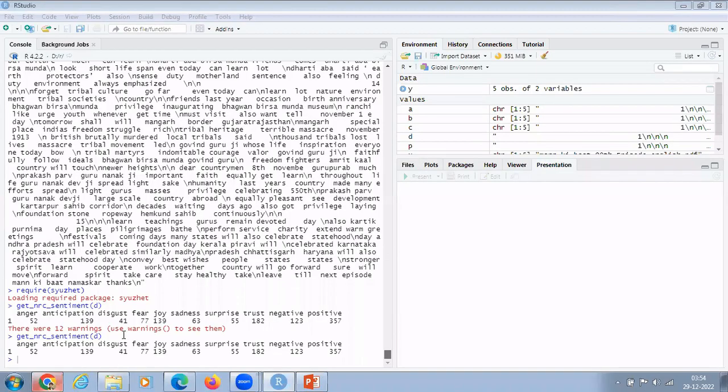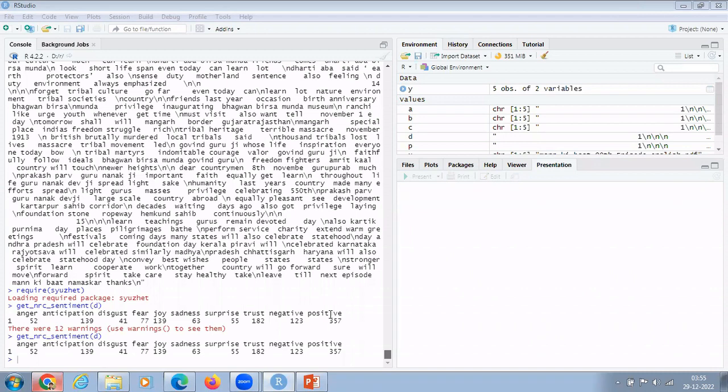So this is how we know now. Anger 52, anticipation 139, disgust 41, fear 77, joy 139, sadness 63, surprise 55, trust 182, negative 123, and positive words are 357. So there are certain limitations also.